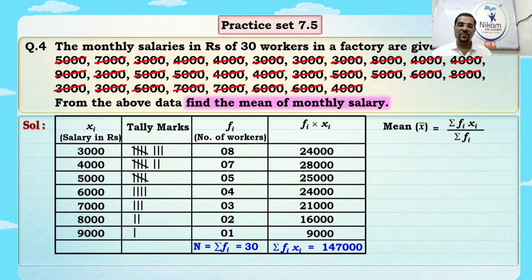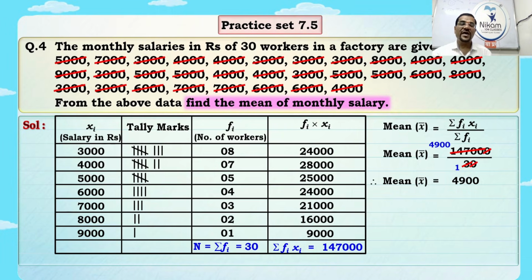Sum of, sorry, number of observations. So 1,47,000 divided by 30, 0 cancelled. Now 3 4s are 12, balance 2, 27, 3 9s are 27, 300, 300. So mean is what? 4,900.